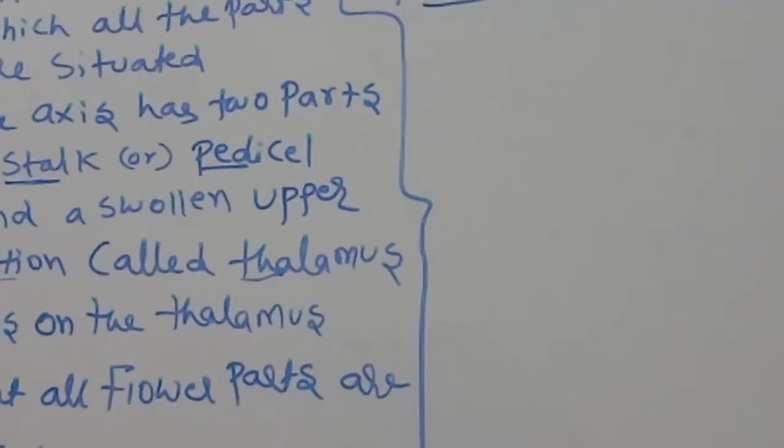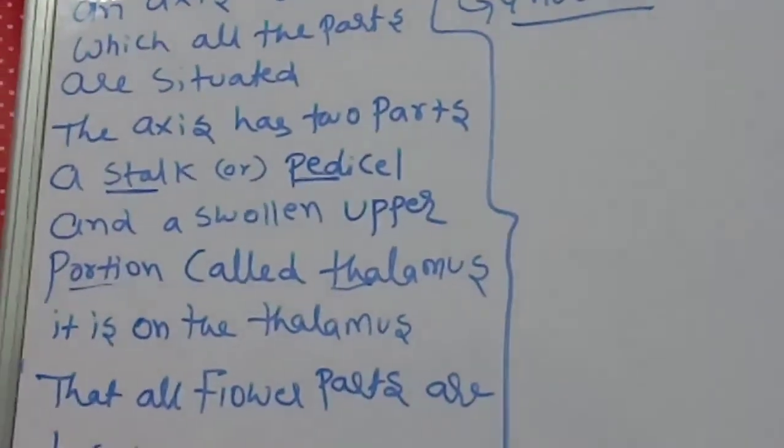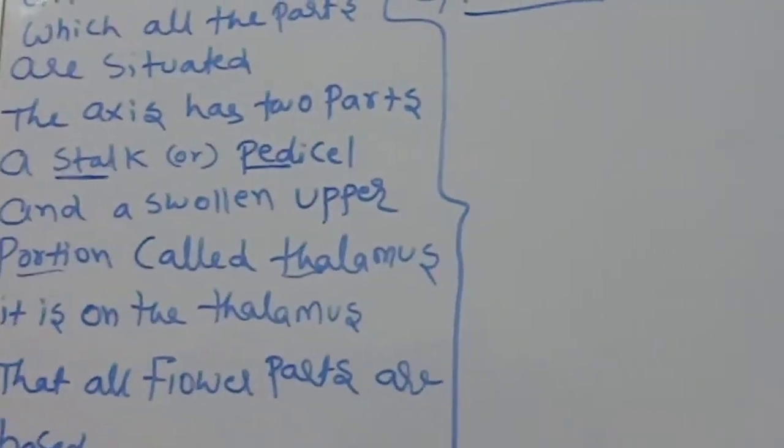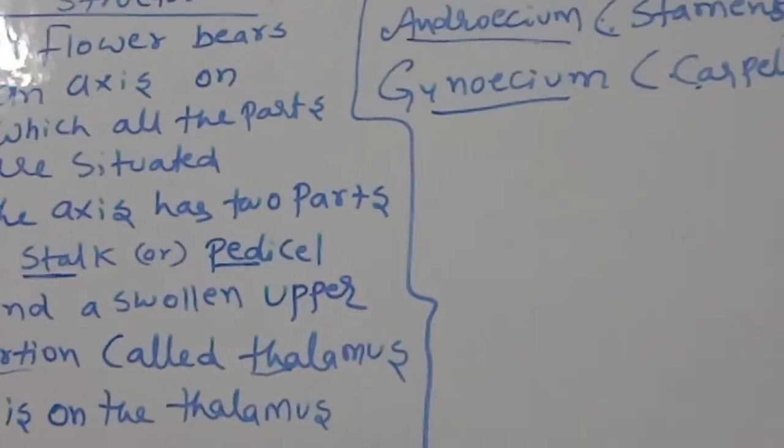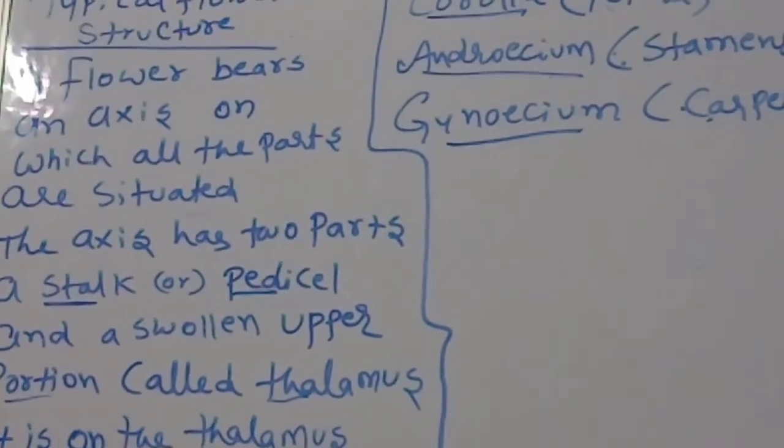Children, tomorrow in the next class we are going to discuss calyx, corolla, androecium and gynoecium. Until then, you should remember all these parts.